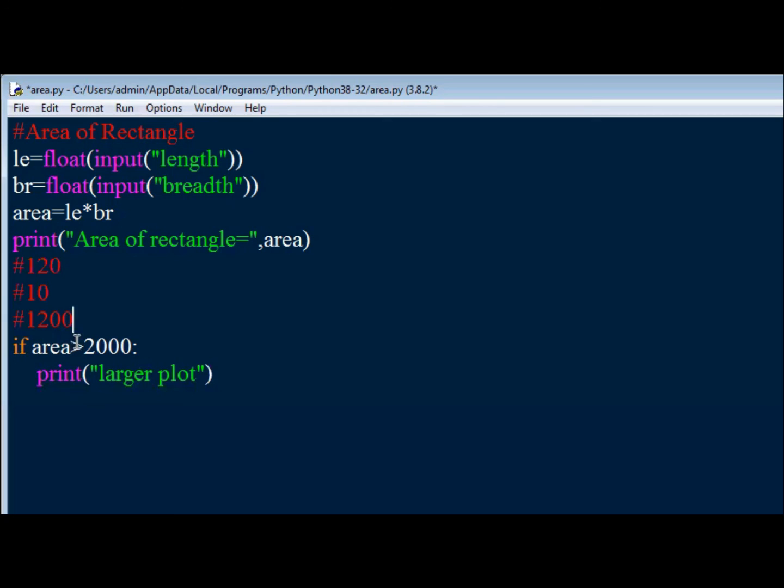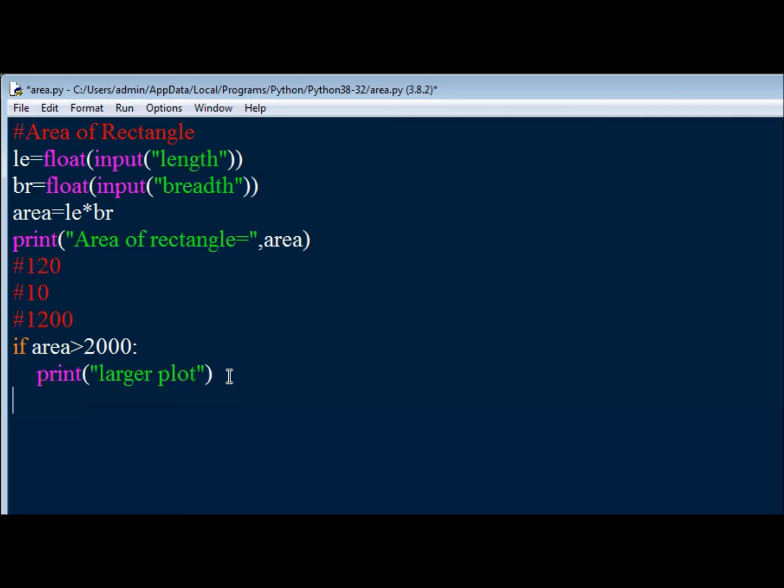If 1200 is greater than 2000, it's false. It either returns true or false. Because it returned false, it will not enter the statement which has to be executed under the if statement. It just comes out, so nothing got printed.